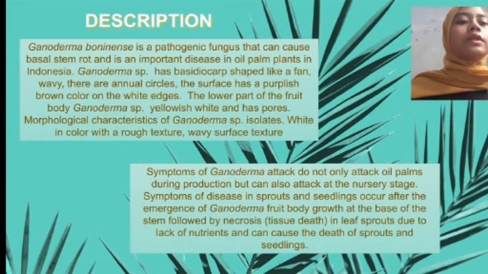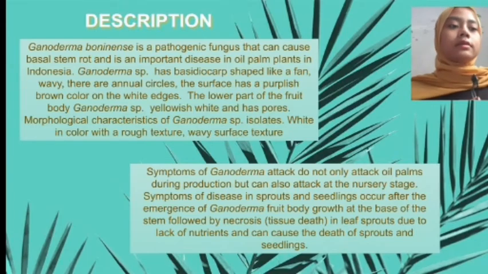Symptoms of disease in seedlings appear after the emergence of the Ganoderma fruiting body, growth stunting, and the base of the stem followed by necrosis, tissue death in leaf spots due to lack of nutrients, and can cause the death of the seedlings.